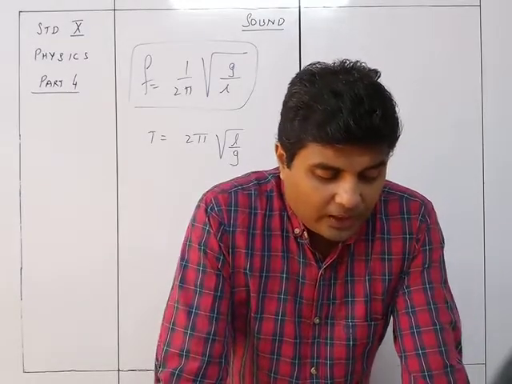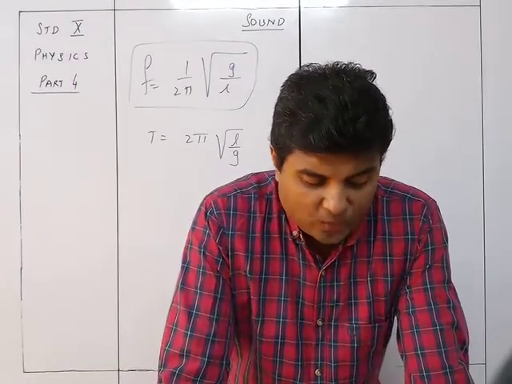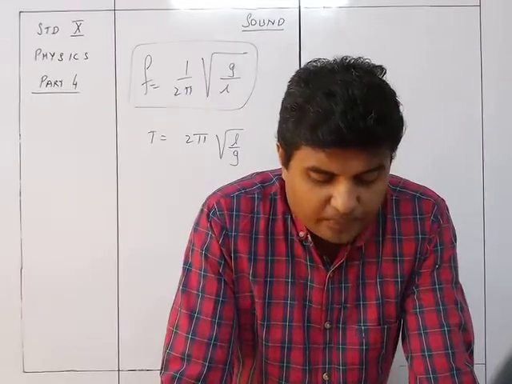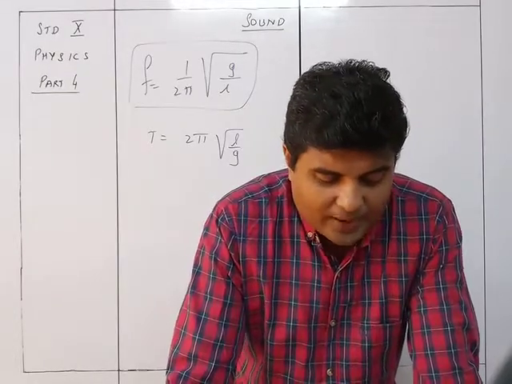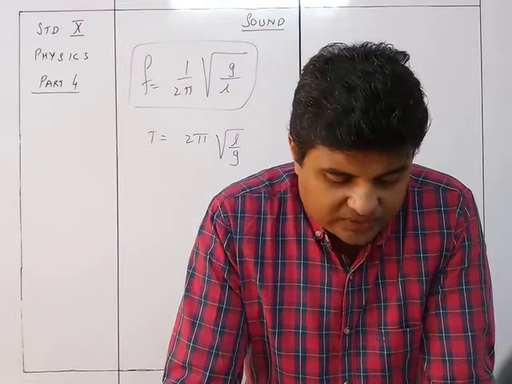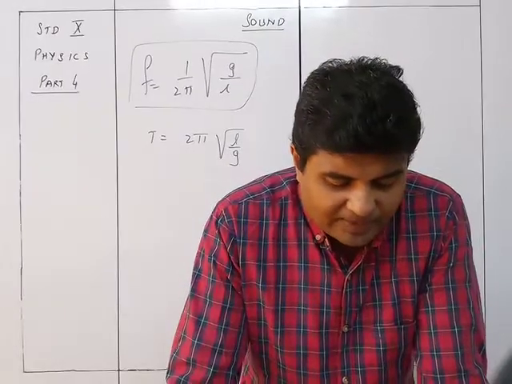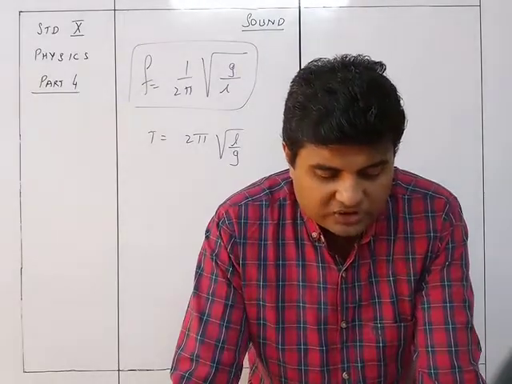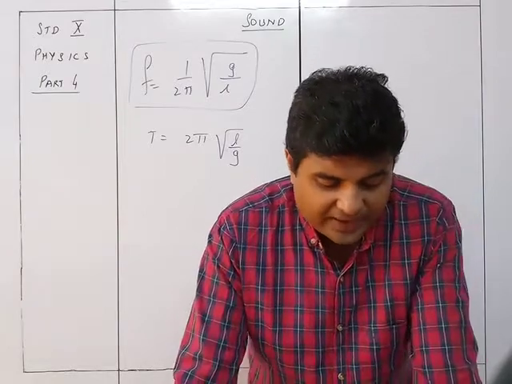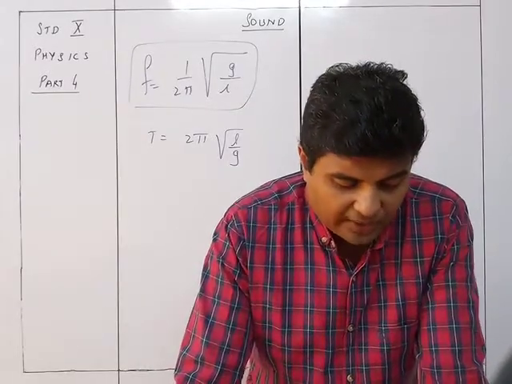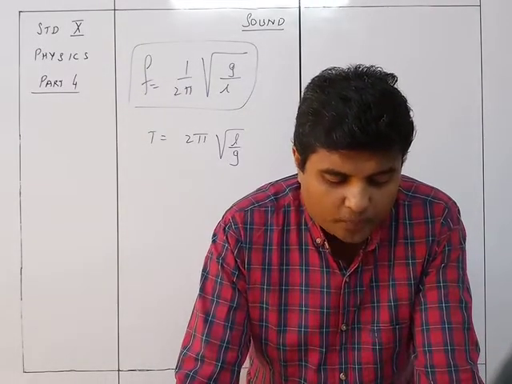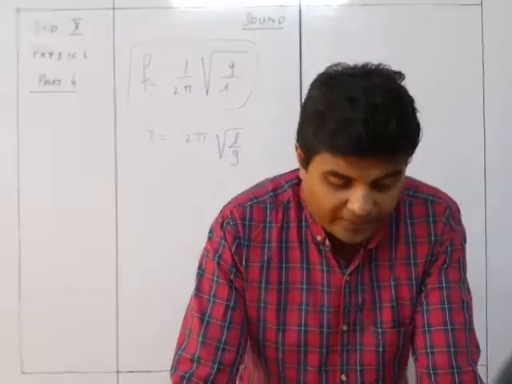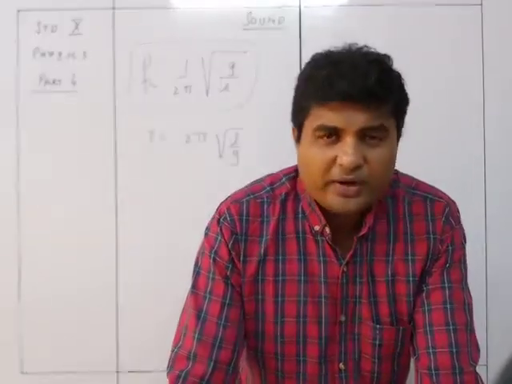Secondly, a load suspended from a spring, when stretched or compressed and then released, starts vibrating with its natural frequency. Its frequency is determined by the stiffness or force constant K of the spring and the mass M of the load. F is equal to 1 upon 2 pi root of K upon M, which is not required. You don't require this formula.